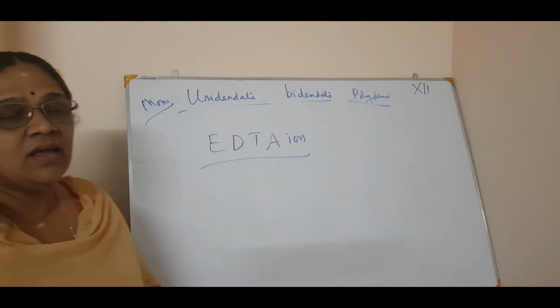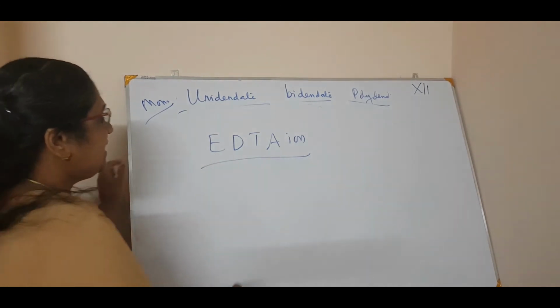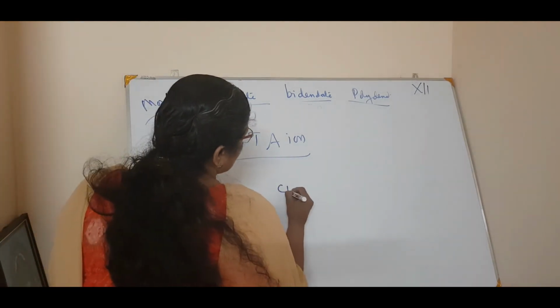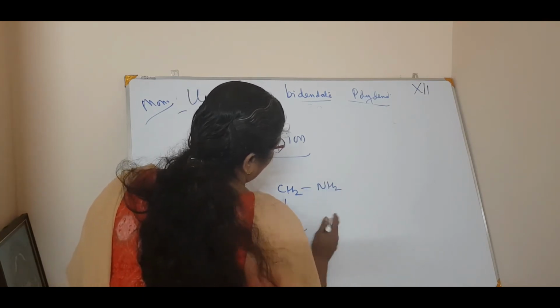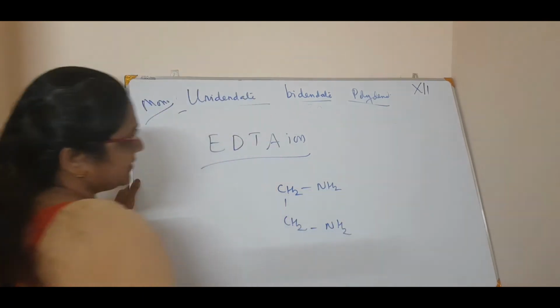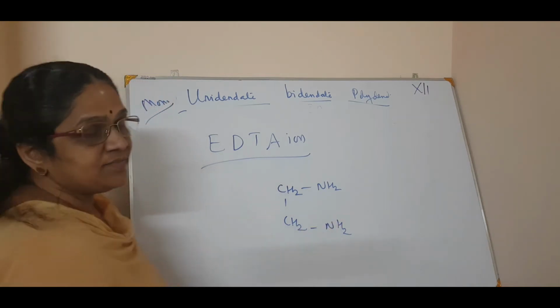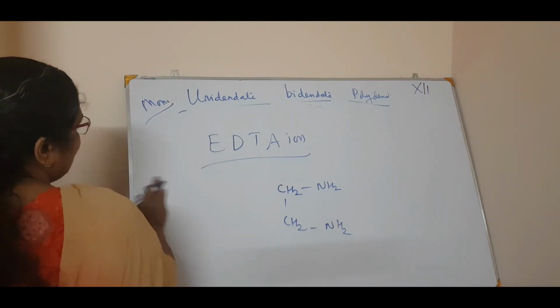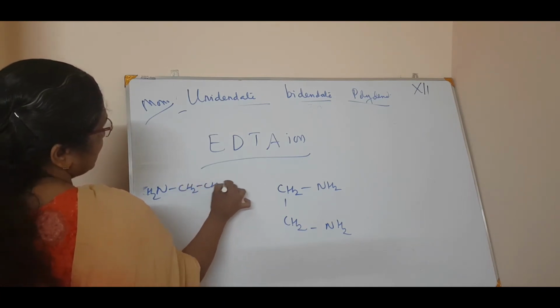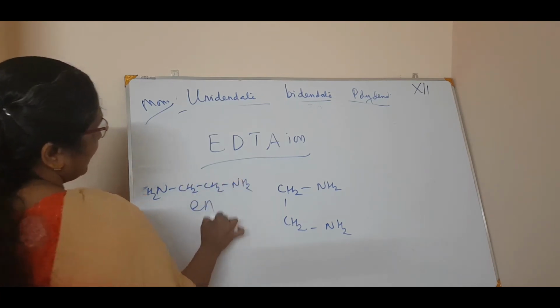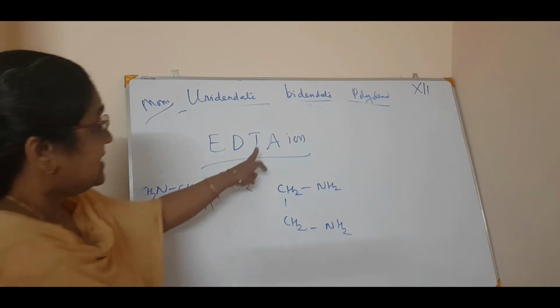What is that? Ethylene diamine tetraacetate ion, EDTA ion. Have you heard of it? EDTA ion. Ethylene diamine, you know what it is? CH2, CH2, NH2, NH2. Correct? This is ethylene diamine. I have just written it like a box. Last time we wrote it in a straight chain. See, I have written like this: NH2 or En. Correct? This is ethylene diamine.